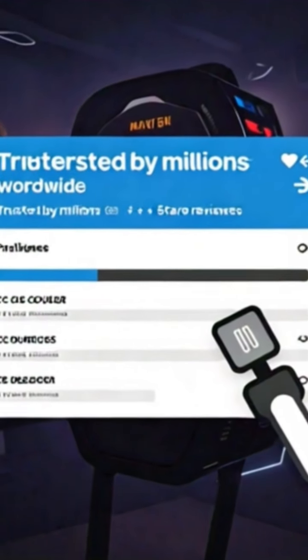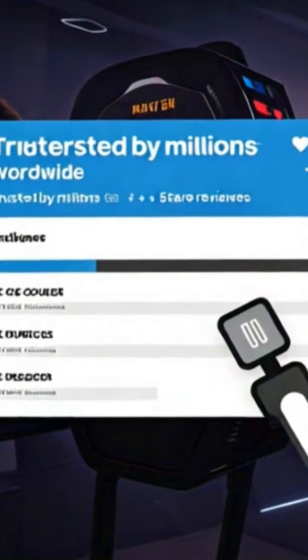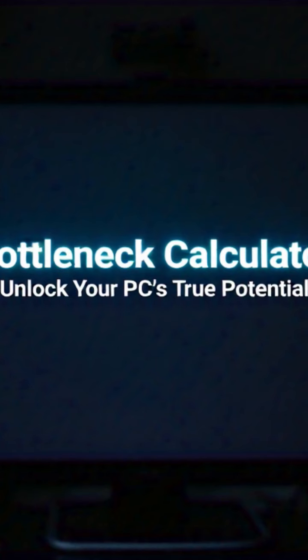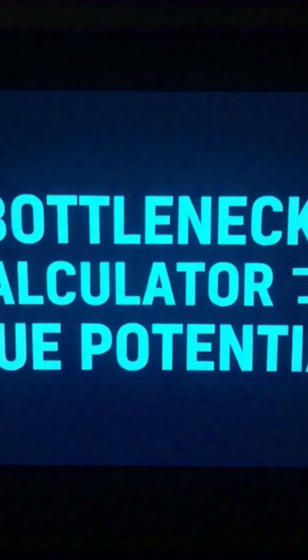With the Bottleneck Calculator, you'll ensure hardware compatibility, avoid wasted money on mismatched components, and maximize performance for your favorite tasks.